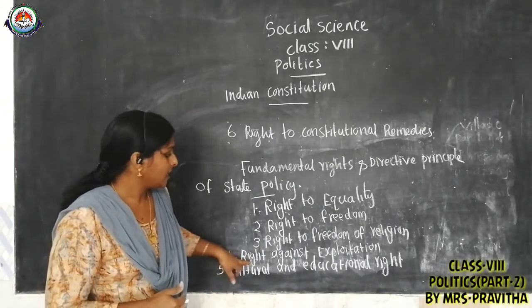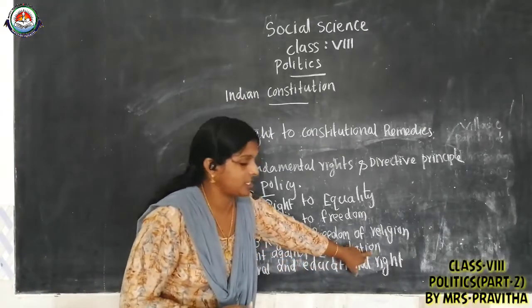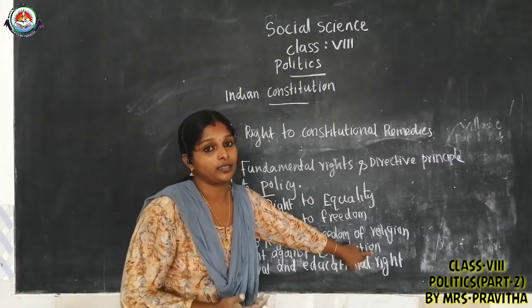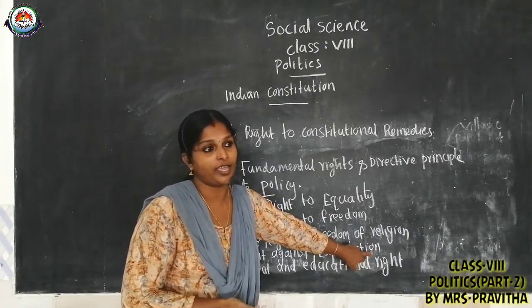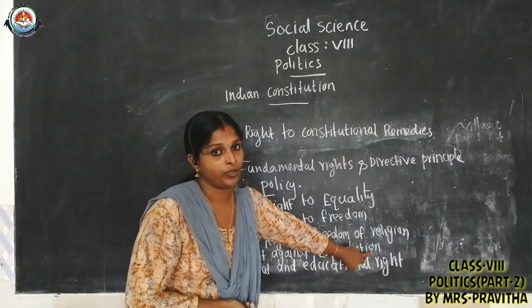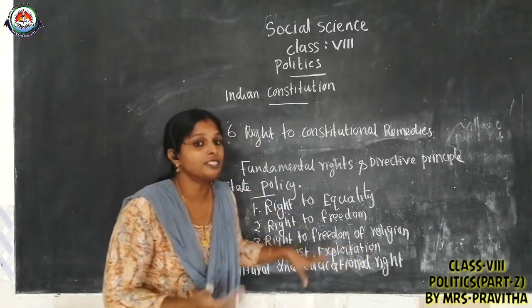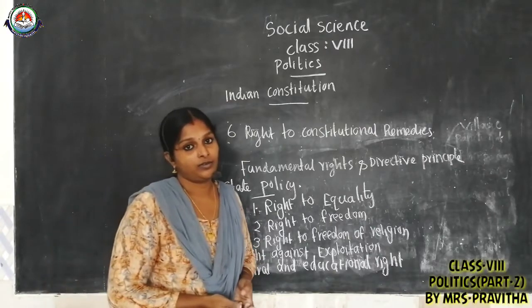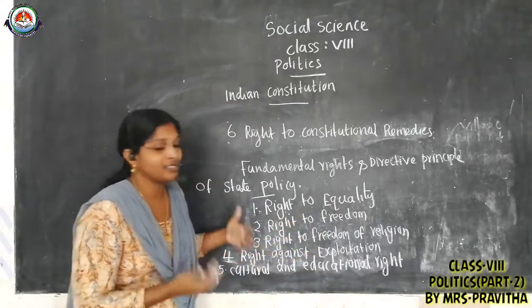Okay, next, right against exploitation. As a citizen, we have the right to be protected from exploitation. You know, children, that we faced a lot. For example, child labor, which is practiced in India.